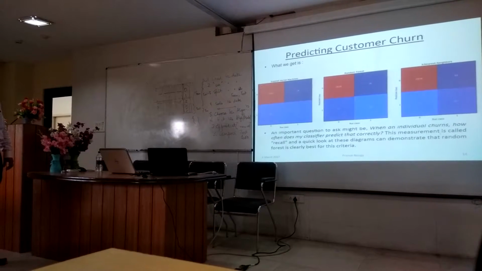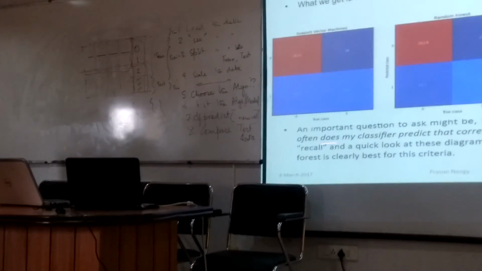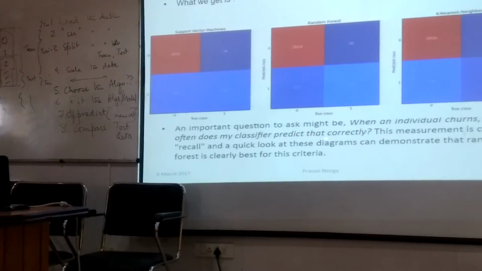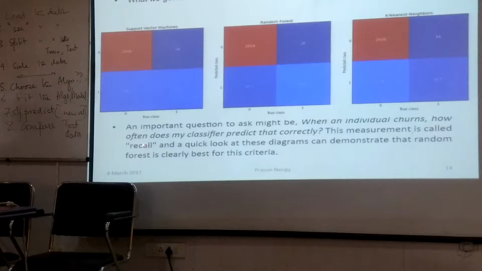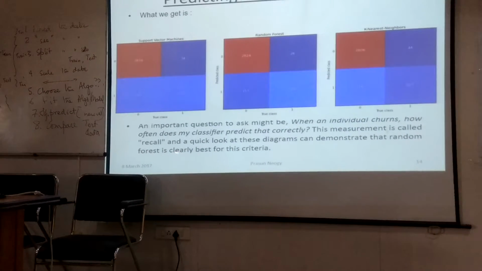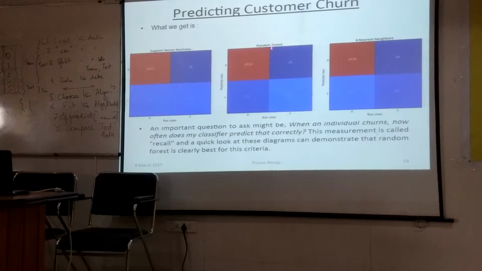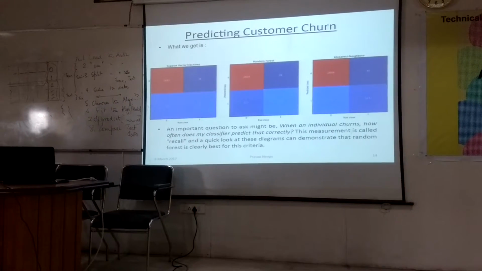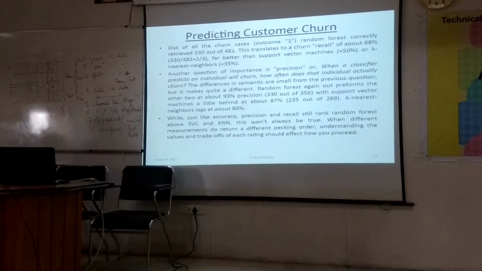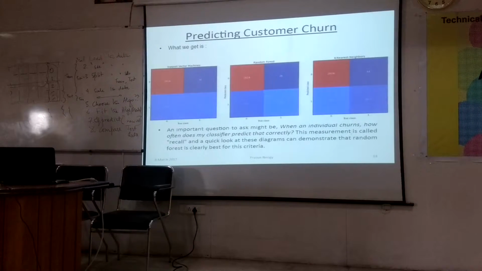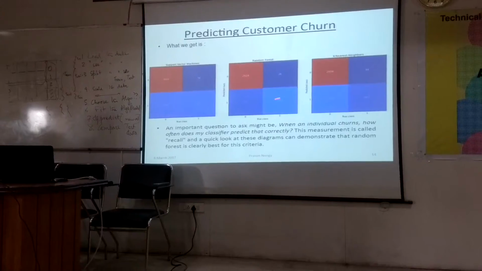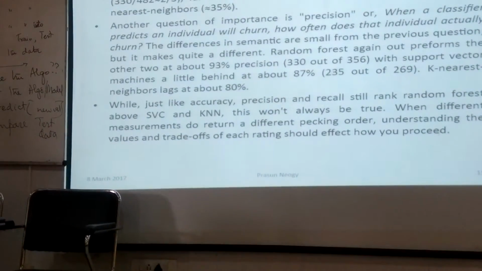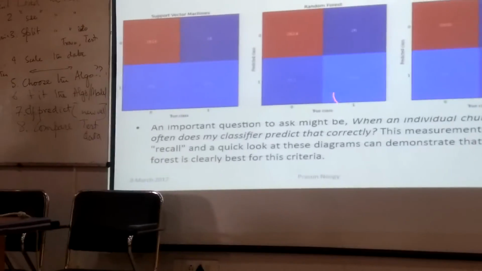Now an important question to ask is, when an individual churns, how often does my classifier predict that correctly? This measurement is called recall, and a quick look at this diagram can demonstrate that random forest is clearly best for this criterion. Random forest predicts the class with the maximum recall. Out of all the churn cases, that is outcome one, 330 out of 482 were predicted correctly.